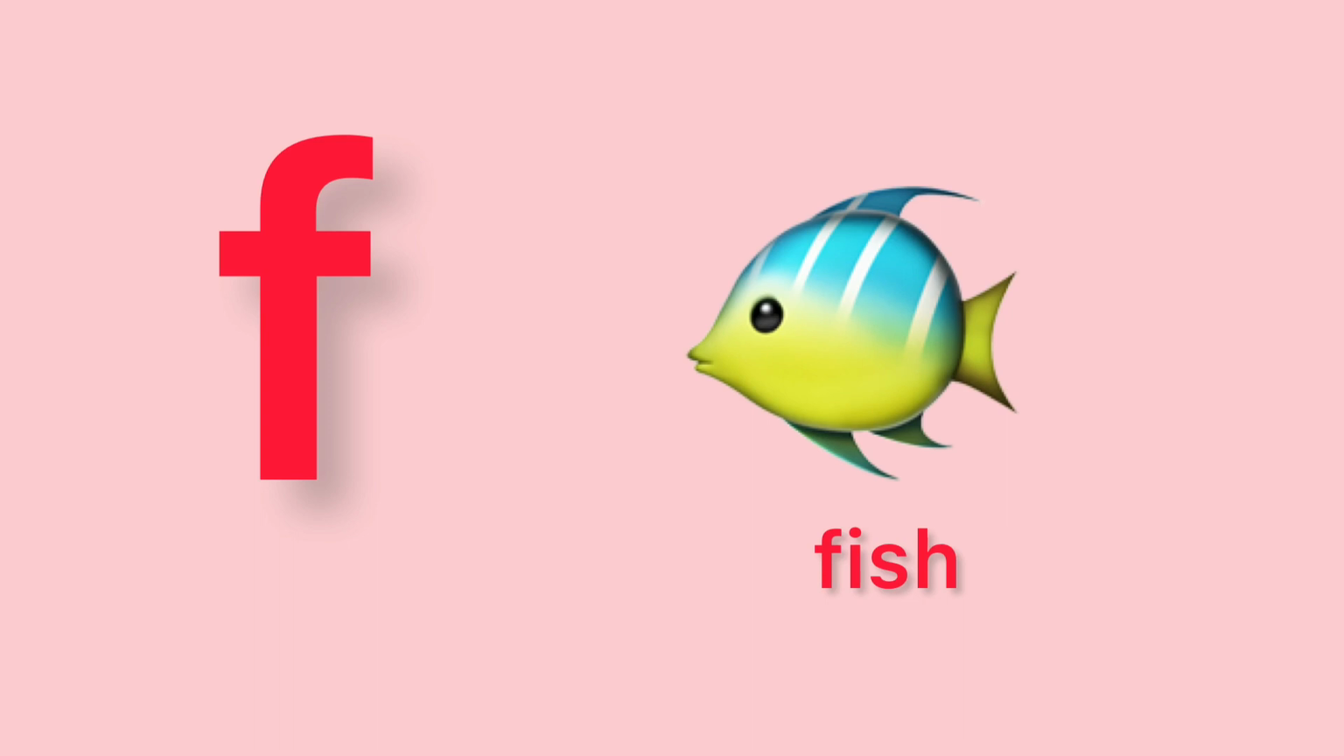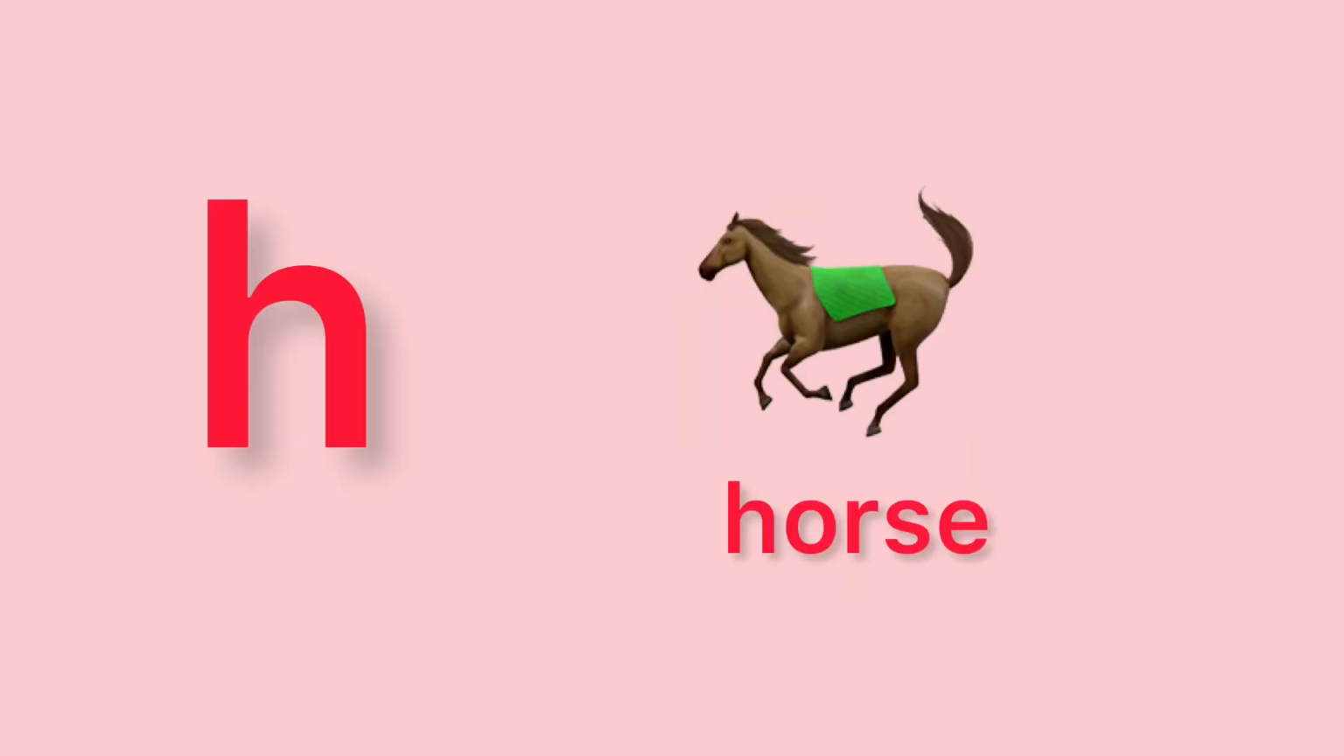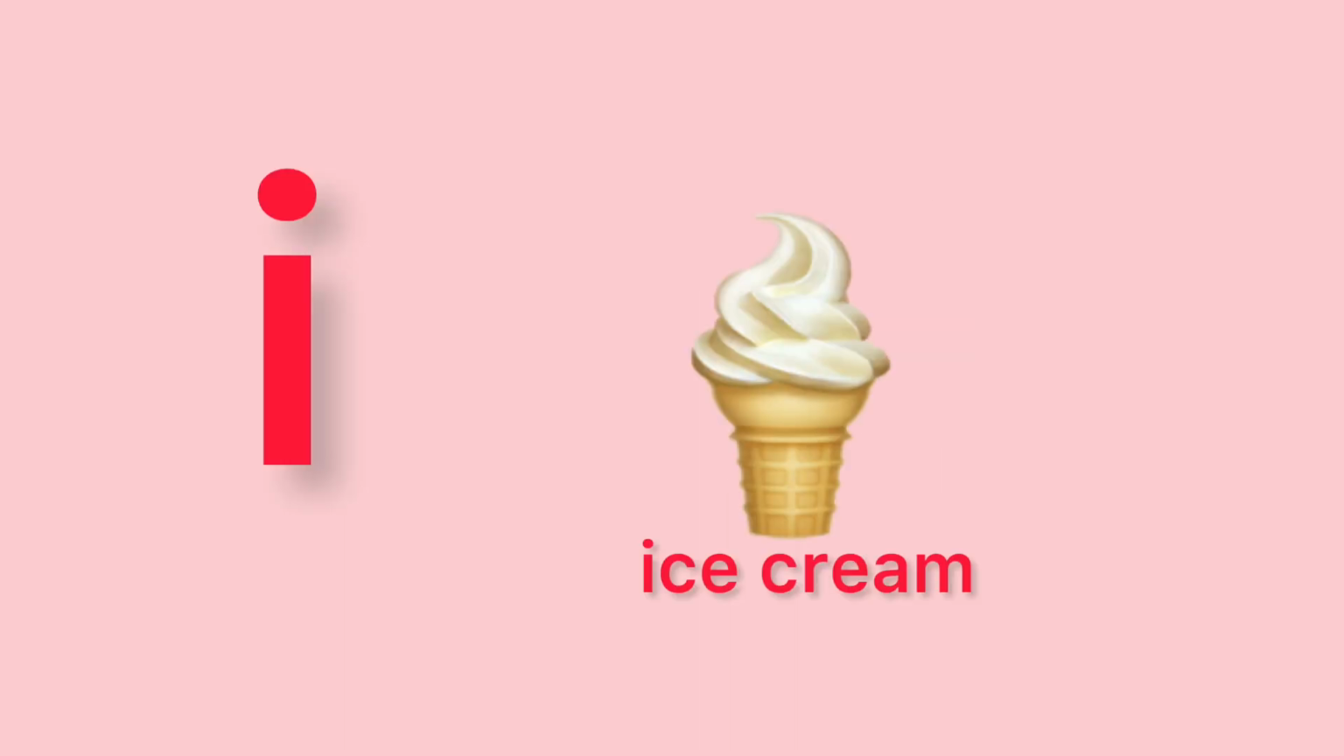F. F for fish. G. G for grapes. H. H for horse. I for ice cream.